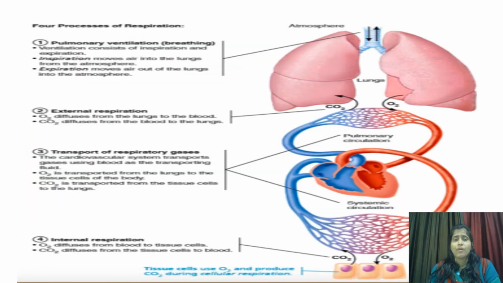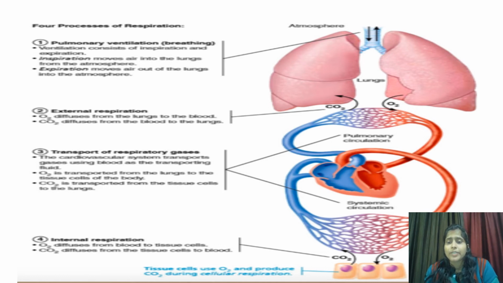Now we can see the four processes of respiration. The first process takes place in the lungs itself, where the air enters through the nose or mouth, then the pharynx, then the trachea, and then the lungs.